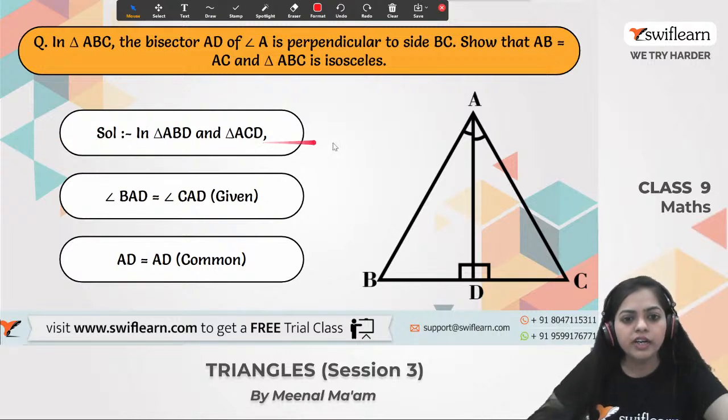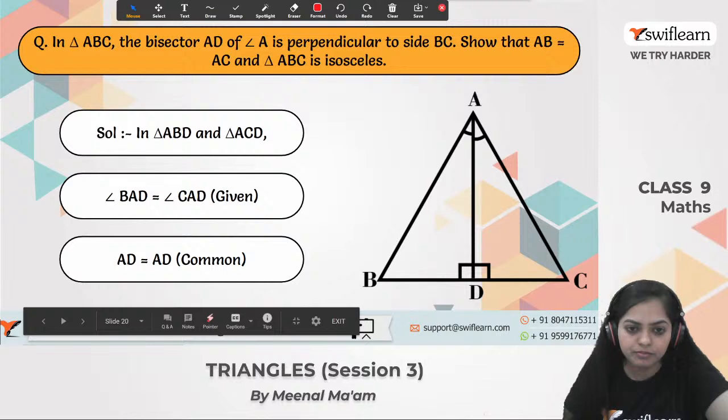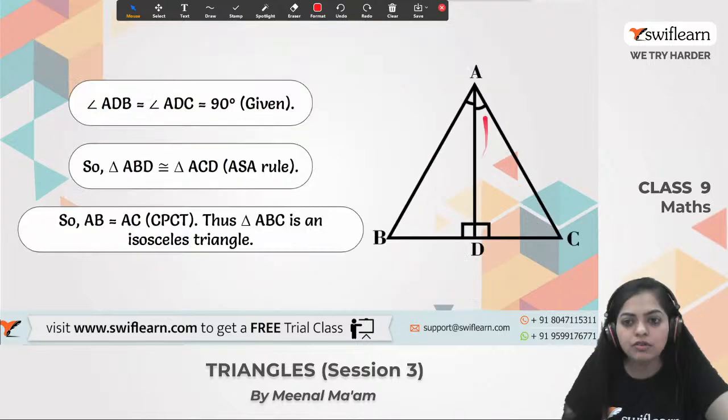Alright. So in triangles ABD and ACD, what do we have? Angle BAD is equal to angle CAD. It is given, and also AD equals AD, it's common. And one more thing that is given, angle ADB is equal to angle ADC, both equal to 90 degrees. So triangle ABD is congruent to triangle ACD by the ASA congruence rule. So we know that these two triangles are equal.